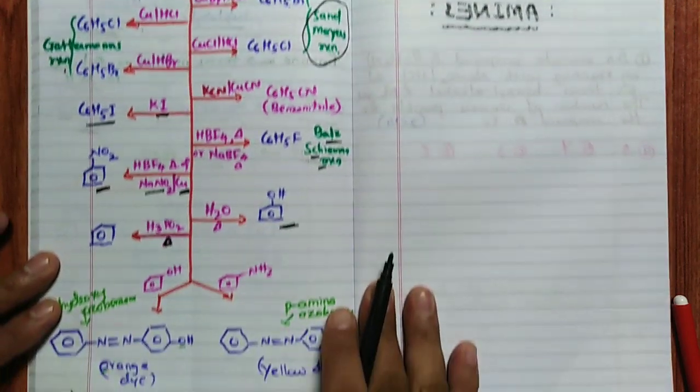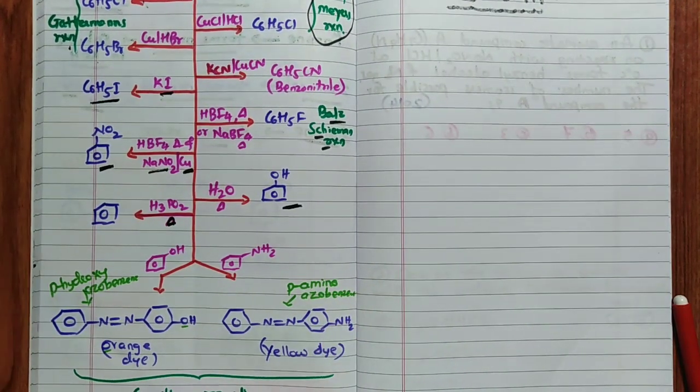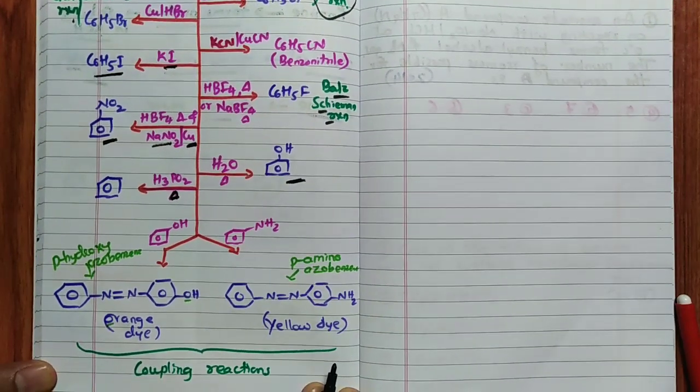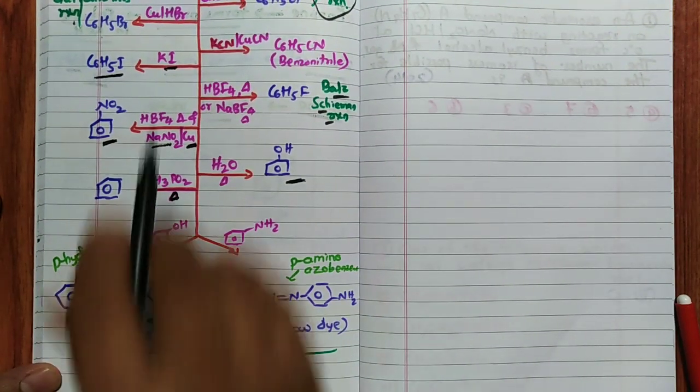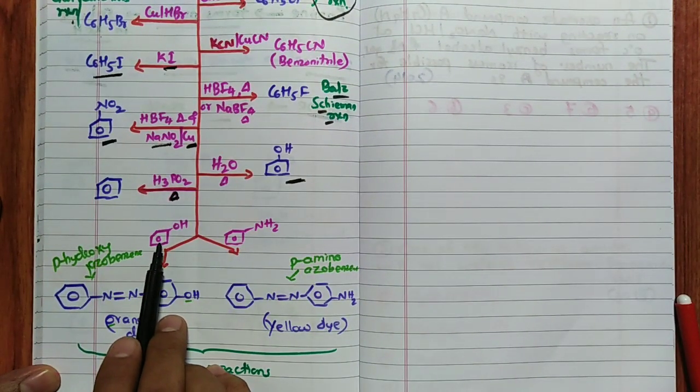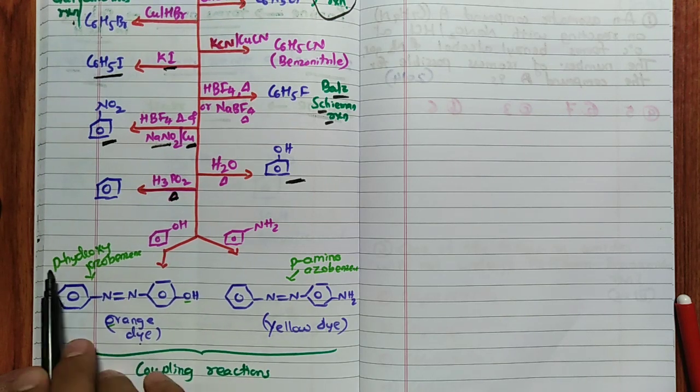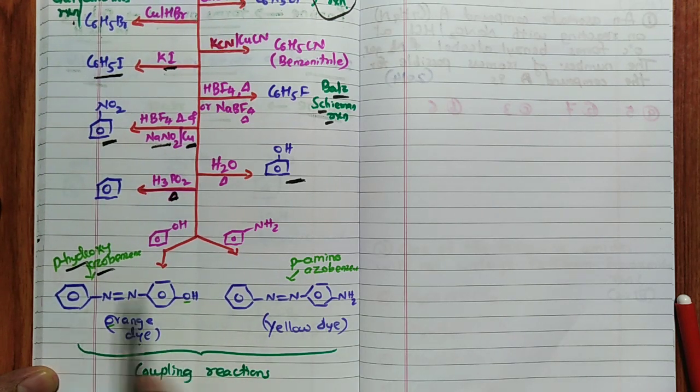Then these two reactions are very, very famous. Coupling reaction we call it. Remember, coupling reaction. So when benzene diazonium chloride reacts with phenol, you are going to get an orange dye, para-hydroxyazobenzene, we call it. When it reacts with phenol, para-hydroxyazobenzene we call it.